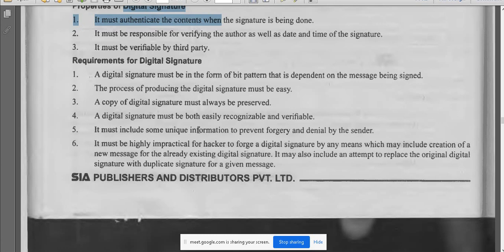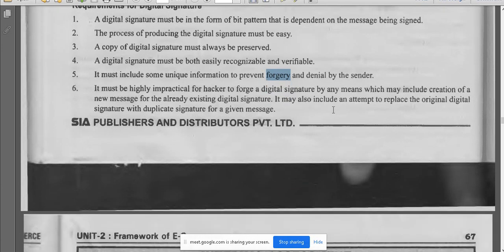It must include some unique information to prevent forgery and denial by the sender. We can't do any forgery because it is already digitalized, so you can't change the digital signature. And it must be highly impractical for hackers to forge a digital signature by any means, which may include creation of a new message for the already existing digital signature. So they can't do any hacking. These are the main advantages of the digital signature.